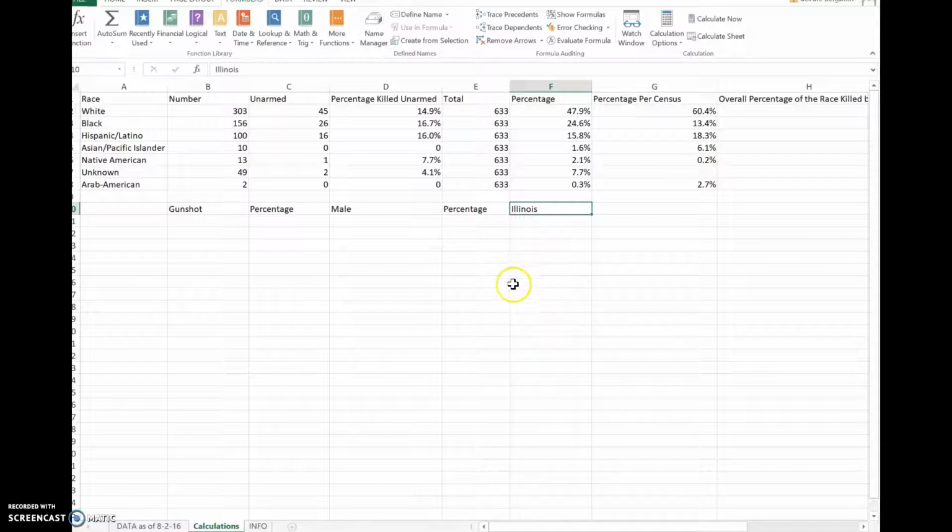I'll give you a second or two to type in gunshot, percentage, male, percentage, and Illinois. This is going to be pretty simple because we've already used the tools, so now it's kind of repeating the tools that we used, and we're going to continue to do this for the next couple weeks in this class.